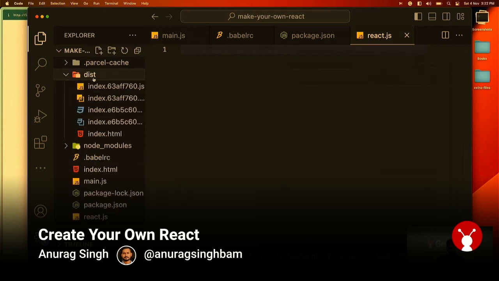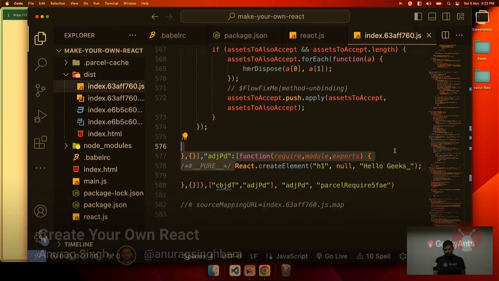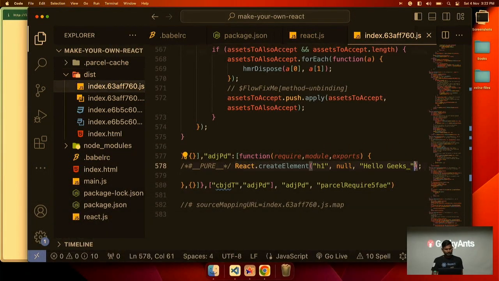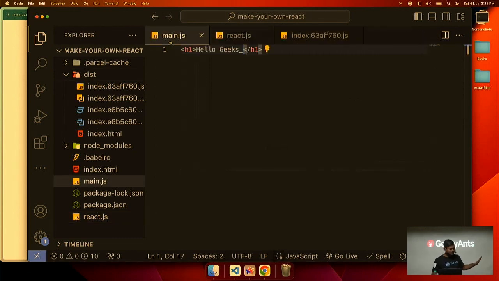This Parcel is transpiling our code into react.createElement h1, and it is passing hello geeks. This is why we are getting that error, React is not defined. And if I pass, one second, let me close these two files. Can you see it? Is it clear? Okay.